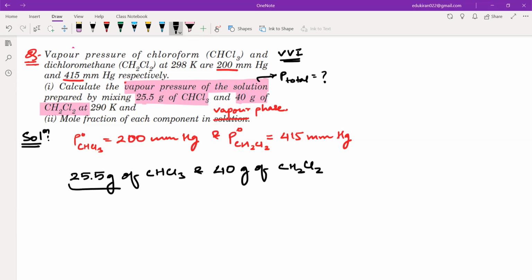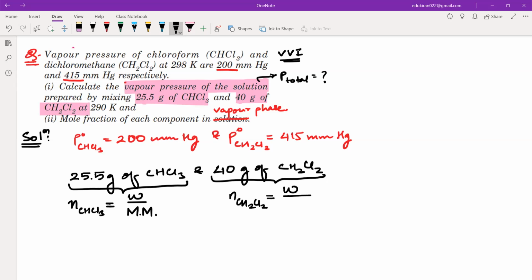Now, from this information, we have been given the mass of a substance in both the cases, right? So for both of them, we can calculate the number of moles. Yes or no? Please tell me. Yes. Number of moles is equal to how much? The given mass divided by the molar mass. Similarly, for number of moles of CH2Cl2, this will also be the given mass divided by the molar mass. So what is the given mass for CHCl3? 25.5 grams.